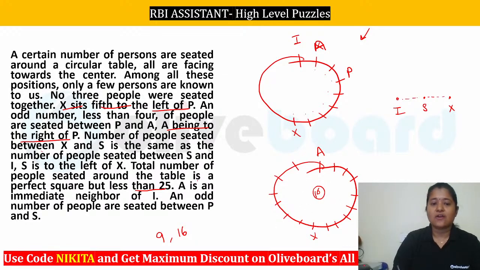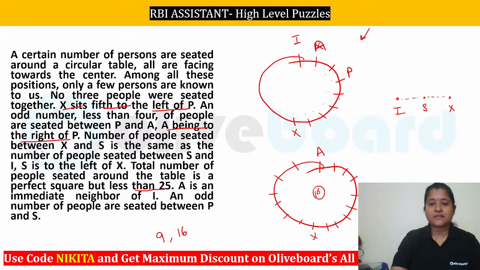Okay, so now it is given that S has to be somewhere between X and I, and it is also given that the number of people seated between P and S has to be odd. So let's check it out. Where should we place your S here? Let's quickly go through this. S has to be somewhere to the left of X. Let's quickly check it out. And between S and P you have to place an odd number of people.